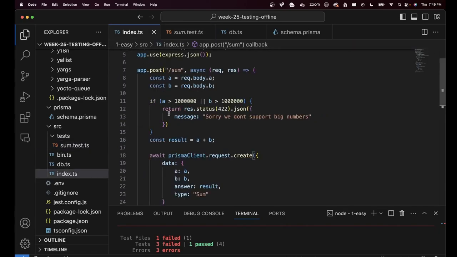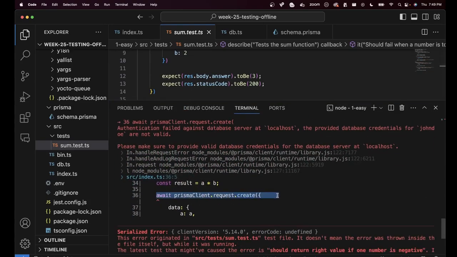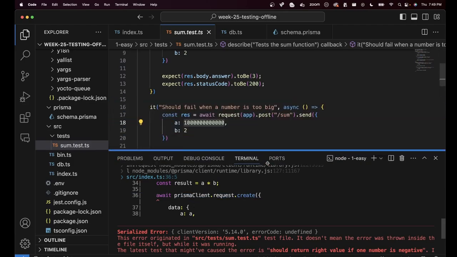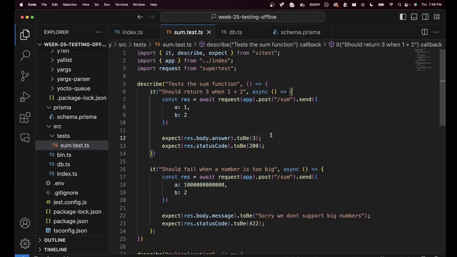This is the endpoint that it hit with a very big input. Control reached here, and it got returned. The database call never happened. And hence, one test of ours succeeded, but all the other ones failed here. Whenever you're trying to connect to the database, the test is like, sorry, there is no database running. Of course, the test will fail, as it should. There is nothing wrong in it. It is expected to fail.